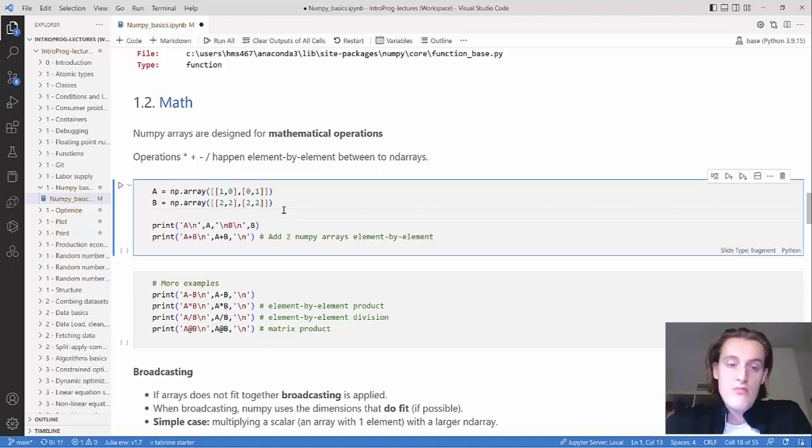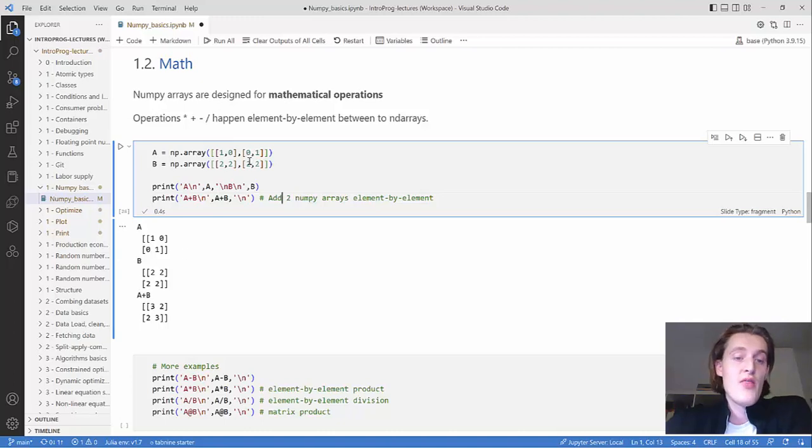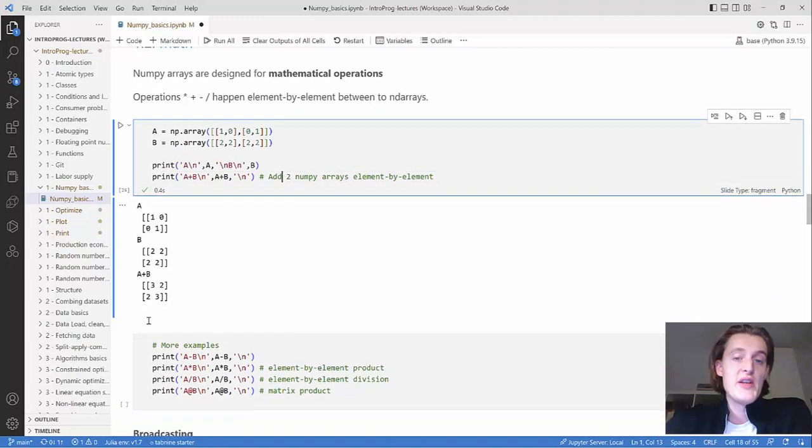So if you have a matrix A which is 2 by 2, and another matrix also 2 by 2, then when you add them together, the addition is element by element.